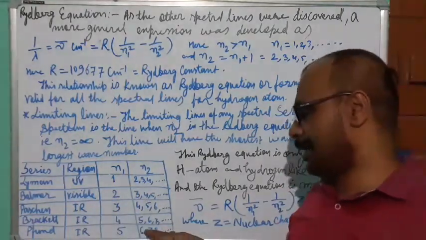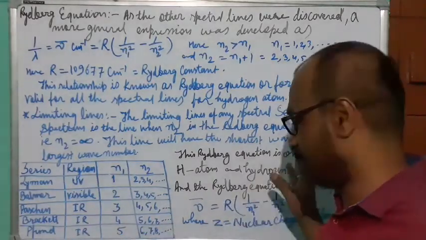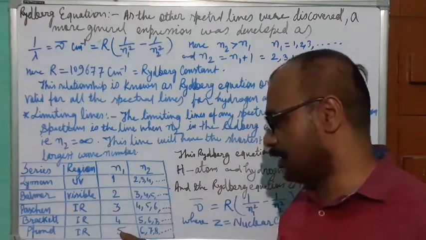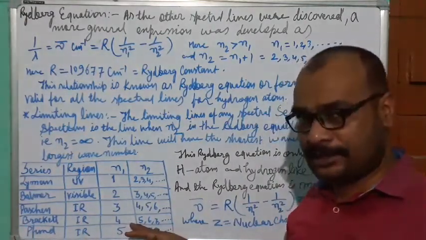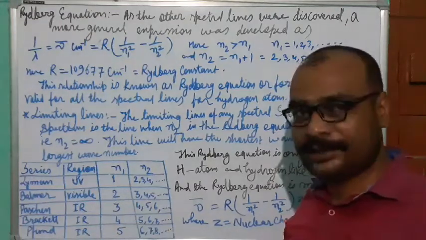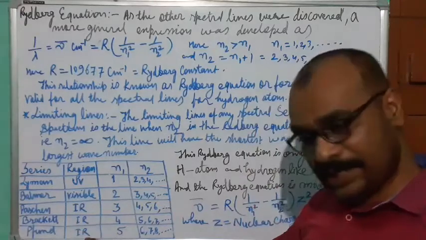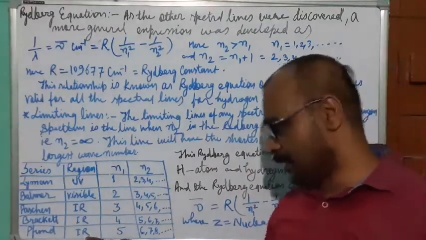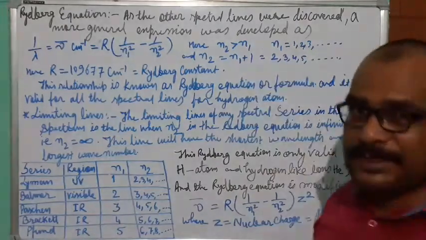If the electrons are falling down from the 6th level, 7th level, 8th level, and further to the 5th energy level, then there will be a release of energy, a release of electromagnetic radiation. So you will get a spectral line. That spectral line will be known as Pfund, and again it will come in the infrared region. So these are the details. These are the emission spectra.